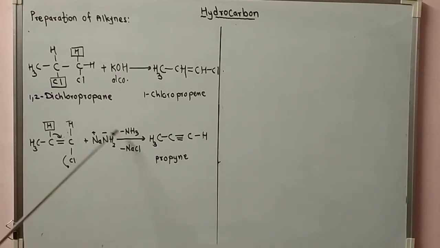Now these are the smaller molecules which are eliminated. These are the byproducts, that is minus NH3, minus NaCl, ammonia and sodium chloride.